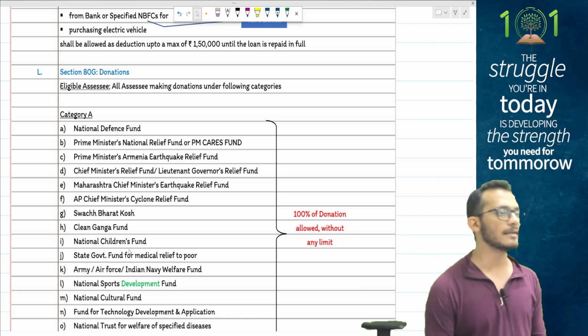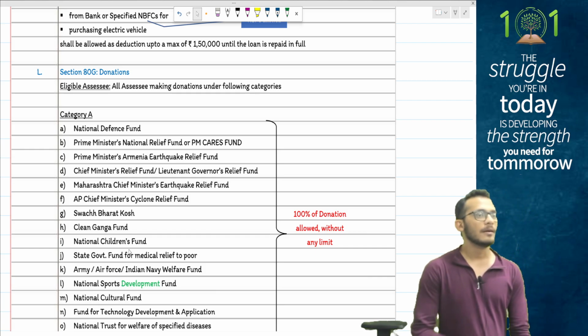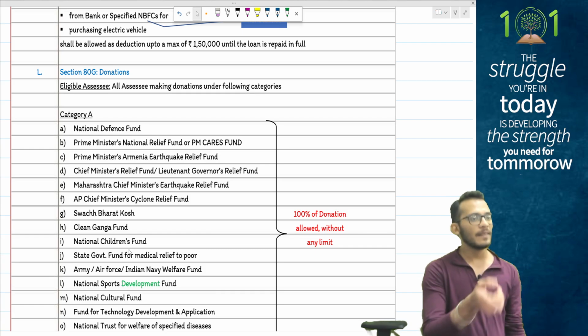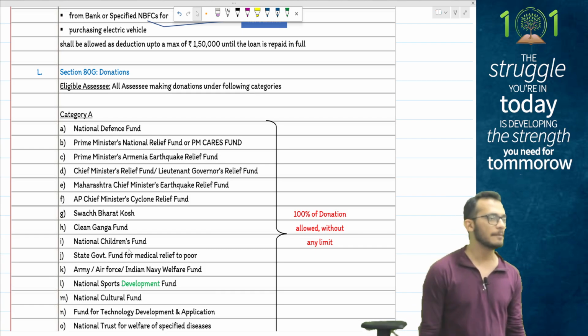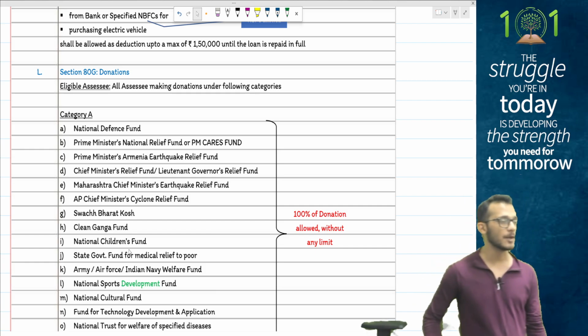Please notice that the 10% is not the deduction amount. 10% is the donation amount. On that, if it is a donation of category D, it becomes 50%. So please pay very close attention to that, because this is what ICAI tests.